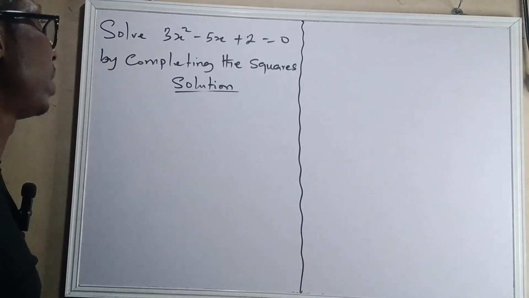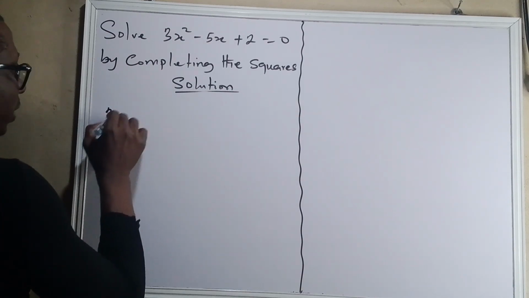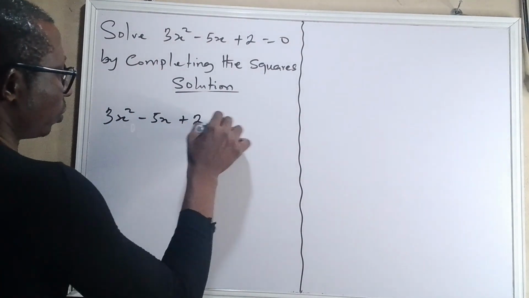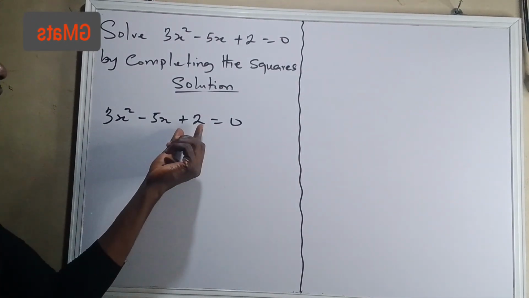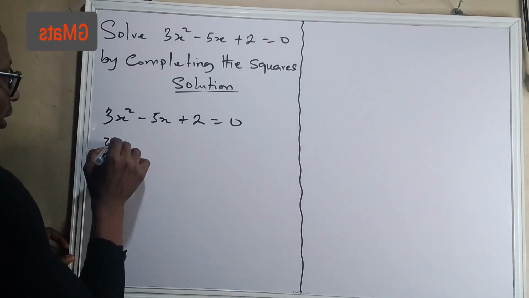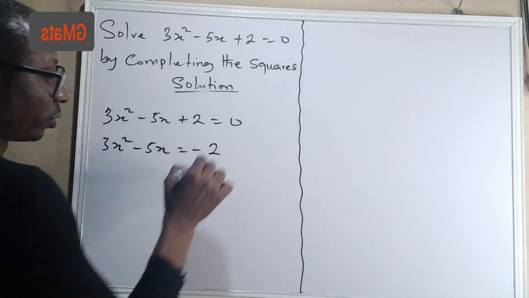Solve 3x² - 5x + 2 = 0 by completing the square. 3x² - 5x + 2 = 0. Now, the first thing to do is to move the constant to this side. So we have 3x² - 5x = -2.